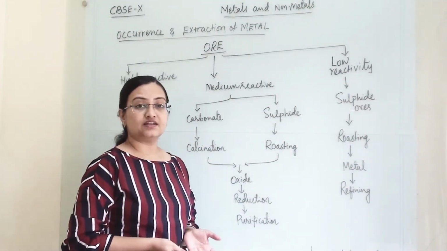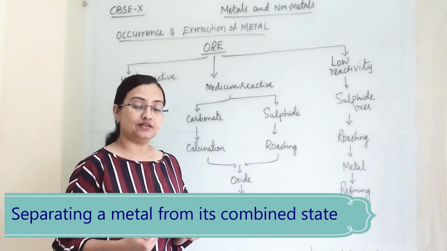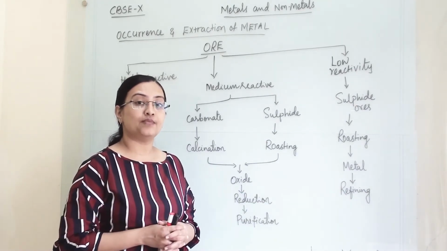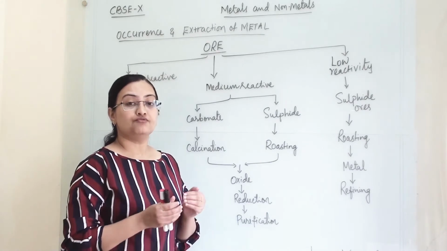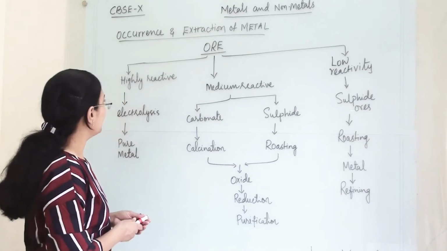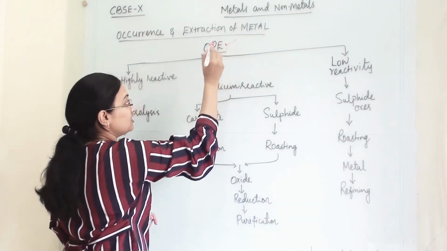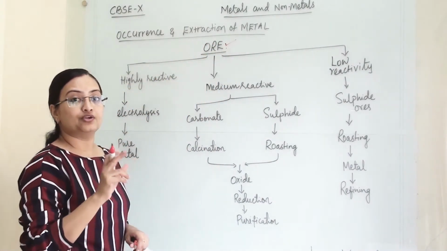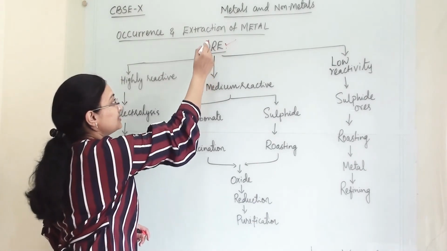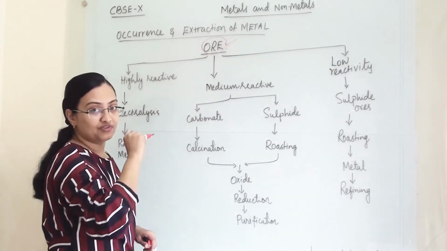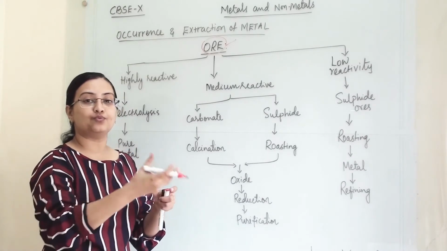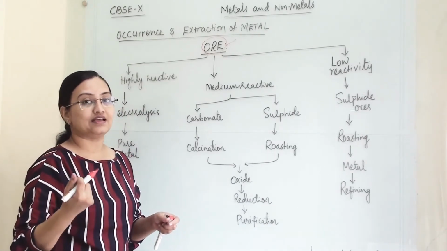Now let us understand, when we are extracting a metal, which process we are following, and this extraction of metal depends upon which impurity is present in them. So let us understand that. Ore. What is ore? A mineral in which one particular metal is present in high percentage. That mineral is termed as ore. So ore is one particular mineral of a metal, from which we can extract our desired metal.